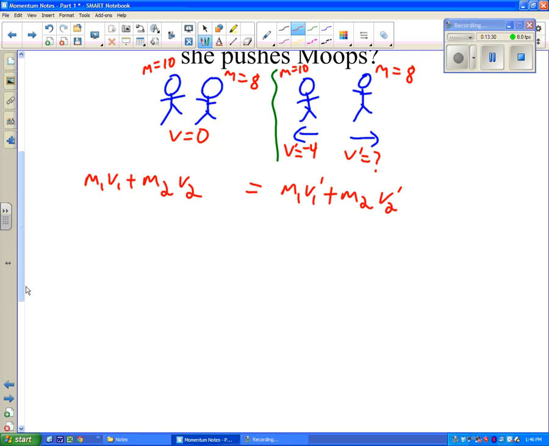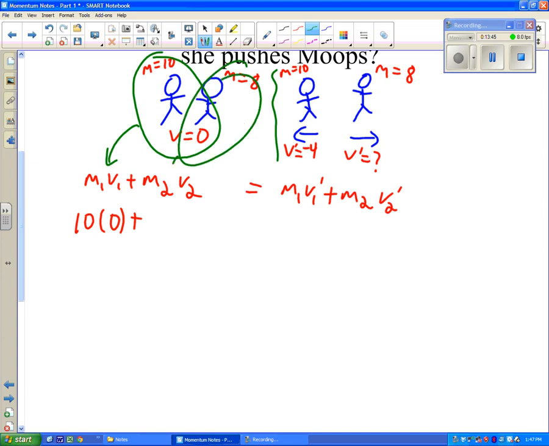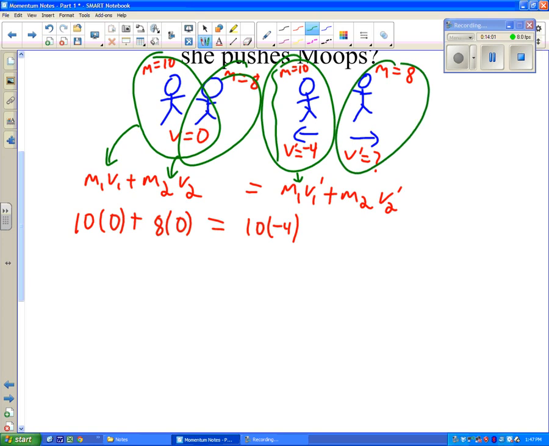So I'm basically going to put the Moops information into the first term. So I get 10 times 0. I put the Meeps before in there. So that's 8 times 0. And then I have the after. I have the Moops after, that's going in there. And I have the Meeps after, it's going to go right in there.